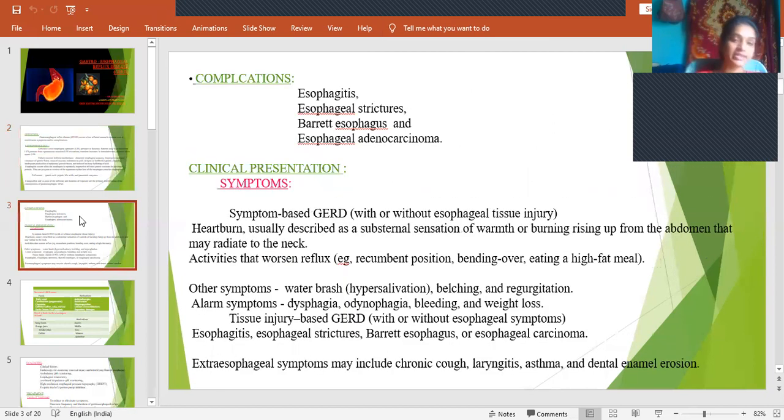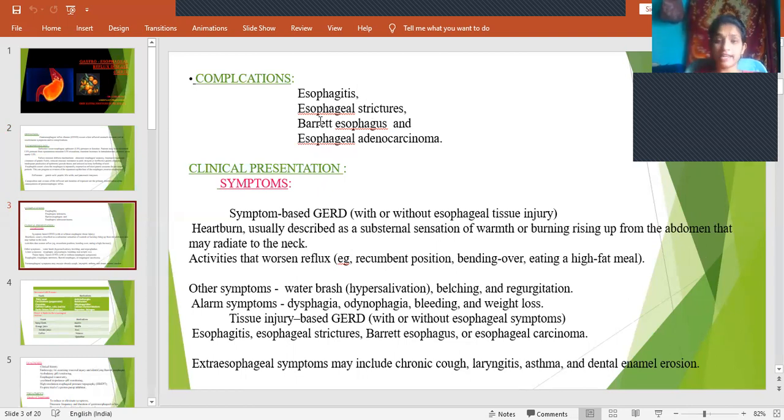And then what are the complications? Esophagitis, as I said, when there is repetitive exposure to the gastric contents, the refluxate, it causes esophagitis. And if it further progresses, it causes erosive esophagitis. And what are esophageal strictures? See, if you consider a normal pipe, hollow and straight continuously, it is normal. If you bend or twist it at some point, it causes folding and the passage will be narrow. That we call a stricture.